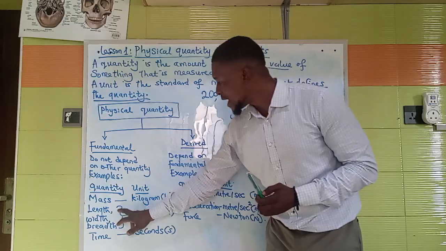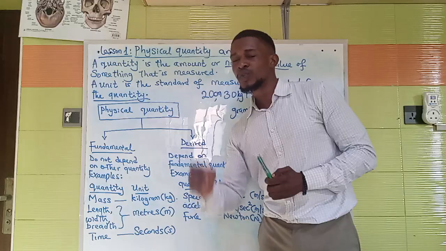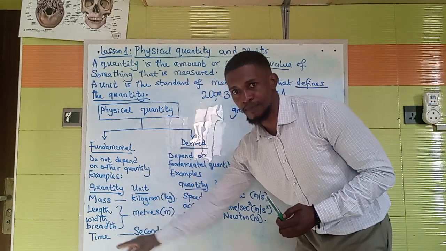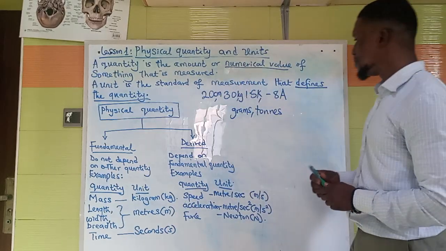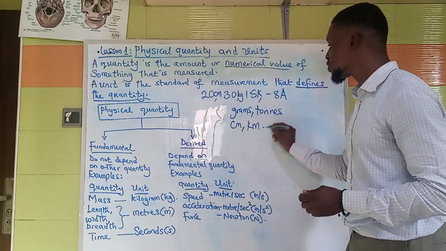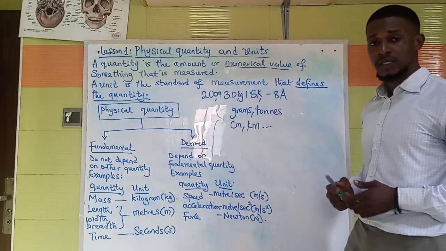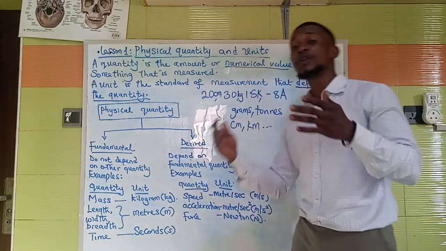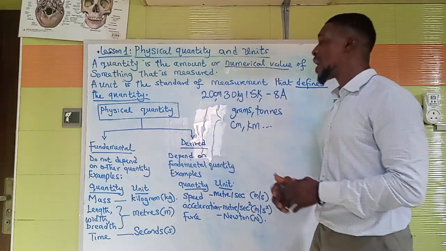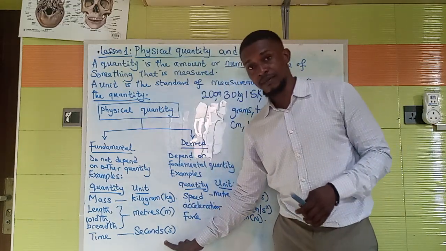Now, for length, width, and breadth, they are all measured in meters. So meter is their basic unit. There are still other units of these quantities, but the basic is meters. So we have centimeter, cm, we have kilometer, and so on. Time is measured in seconds. We have other units of time as well. We have the hour, we have milliseconds, we have minutes. But the fundamental or basic unit of time is the second.